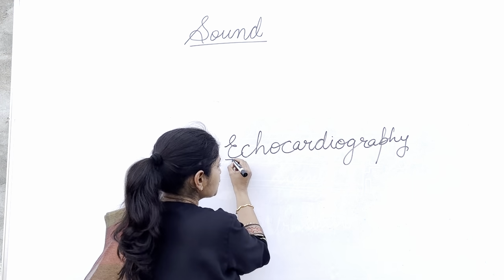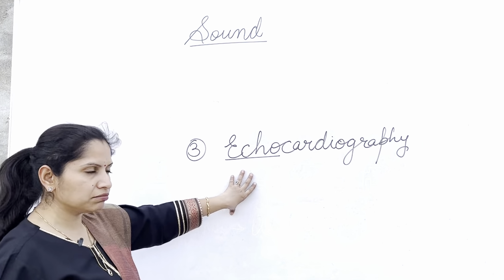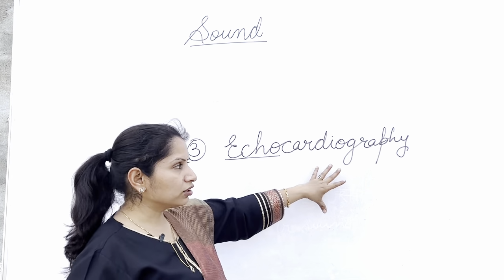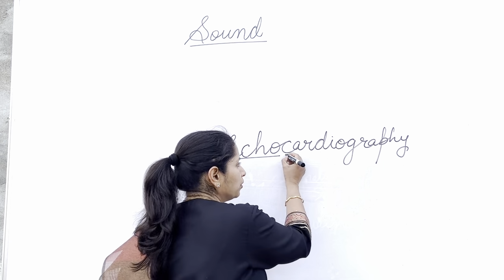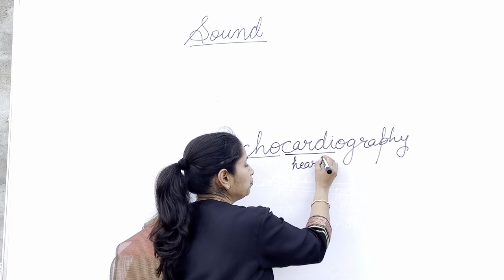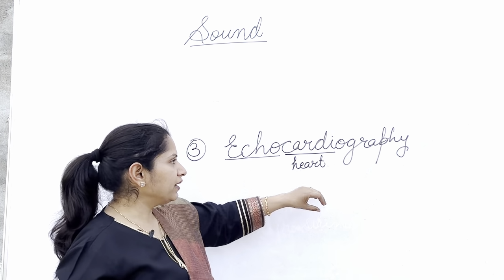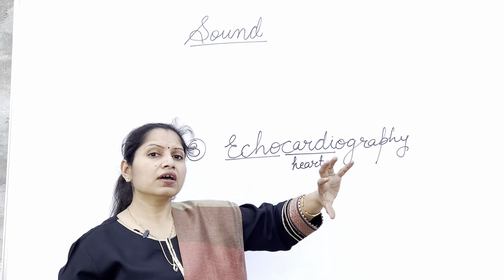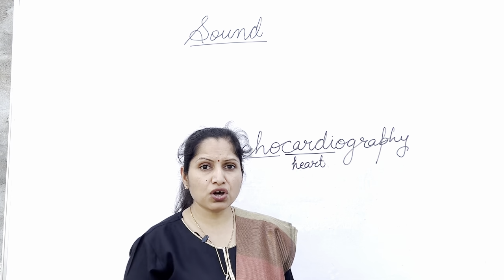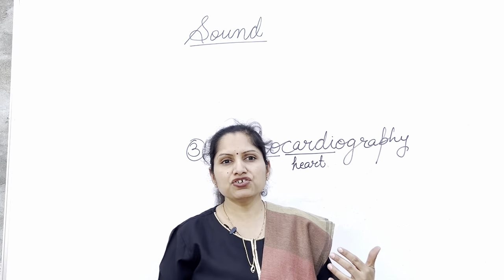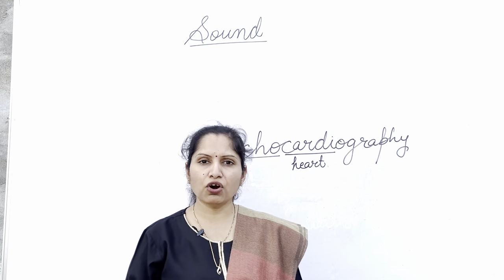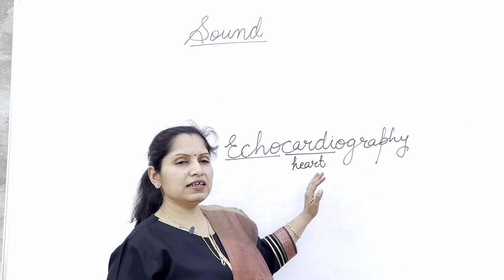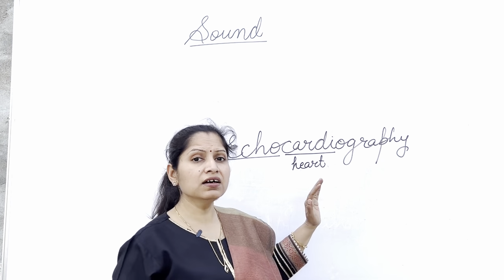This echo word only suggests that the sound waves are going to strike something and return back. And the cardio word stands for heart. Wherever the cardio word is there, that represents the human heart. So the sound waves will be sent, and that will get you the images of the heart. So by that you can check whether the walls are proper or not, whether your heart is working properly or not. So proper imaging of the heart could be obtained on the screen by using echocardiography, that is utilizing the ultrasound waves.